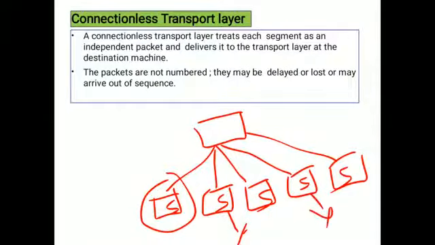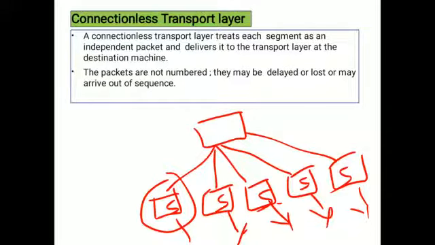Next it will be transmitted. Otherwise, next it will be transmitted. Or otherwise it will be transmitted. So there is no order. Even if they are sent in a particular order, at the receiver side it is not required to receive the data in the same sequence that the sender sends.